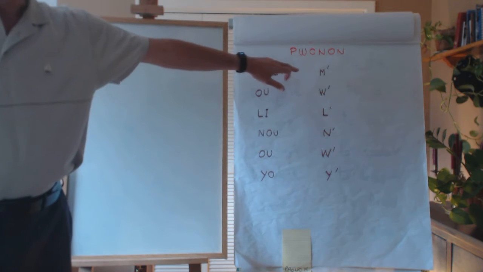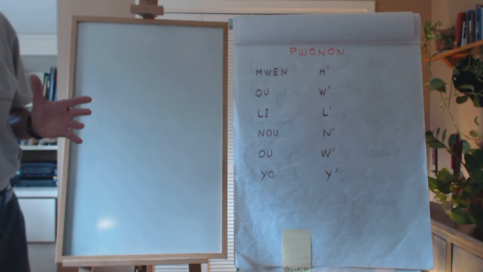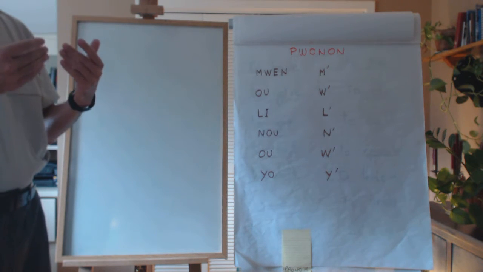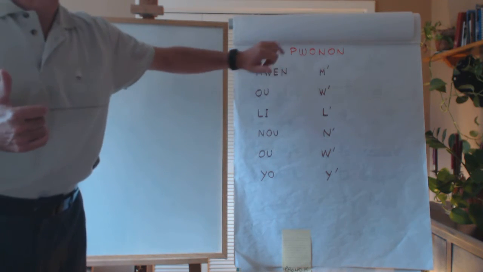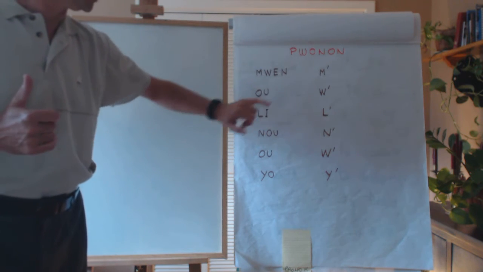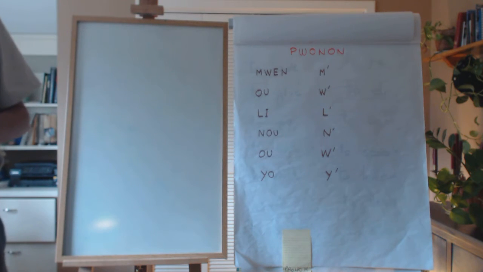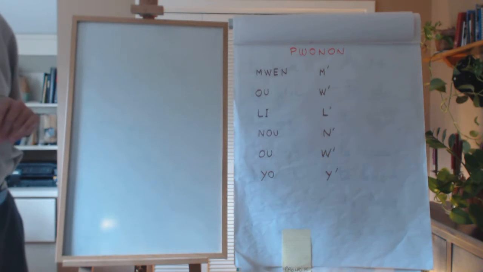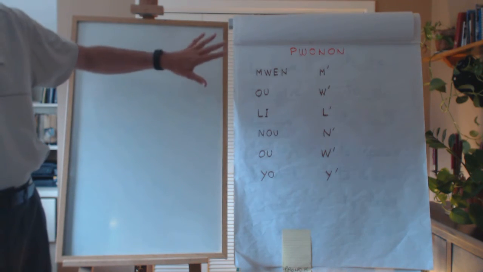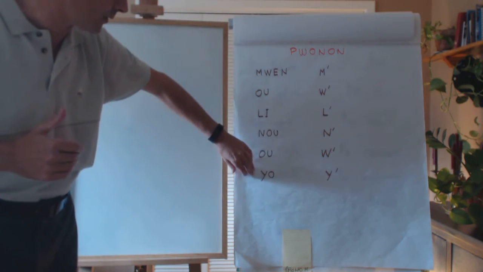Now on the right you see the contractions. It's not required to use them. When you are much more comfortable with the language, most of the time, instead of saying moi, you will say m, ou, l, n. You will use those sounds, but at the very beginning it may be easier to be aware of the contractions in order to understand others. So those are the pronouns. Remember, easy, always the same. Subject, object, they are the same.